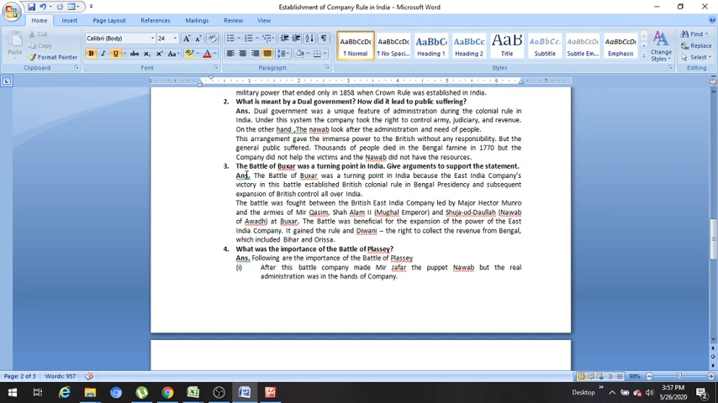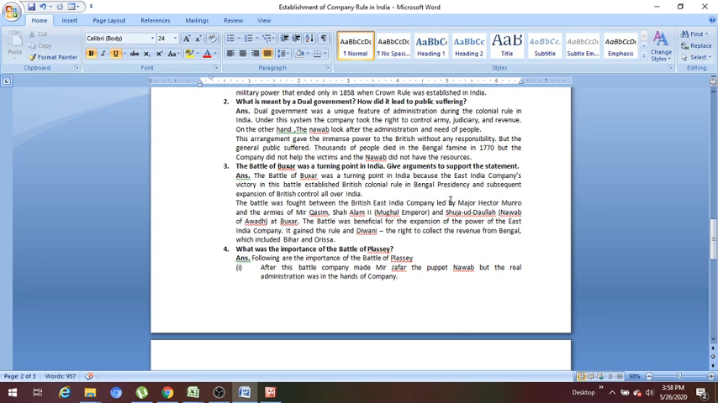Now, the Battle of Buxar was a turning point in India. Give arguments to support the statement. We will have to support this statement. The Battle of Buxar, which was fought in 1764, was a turning point in Indian history because the East India Company's victory in this battle established British colonial rule in Bengal Presidency and subsequent expansion of British control all over India. The battle was fought between the East India Company, led by Major Hector Munro, and the armies of Mir Qasim, Shah Alam II, the Mughal Emperor, and Shuja-ud-Daula, Nawab of Awadh, at Buxar.